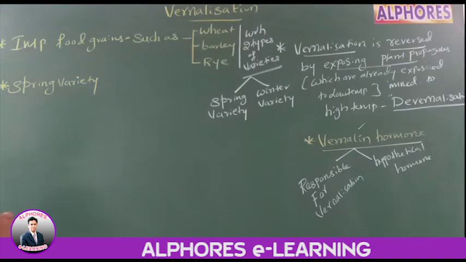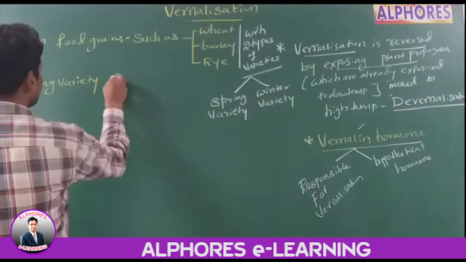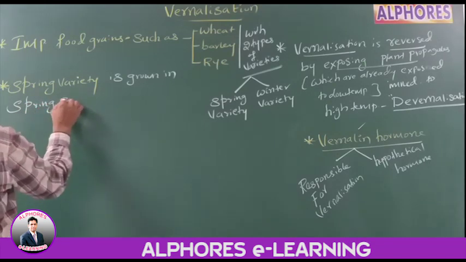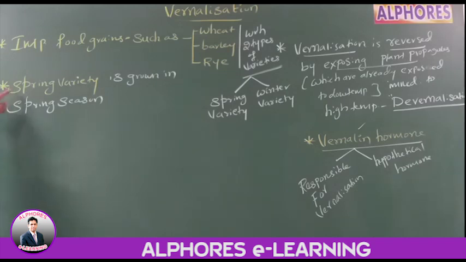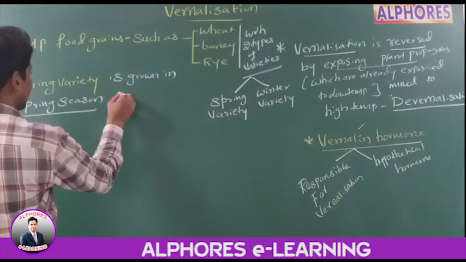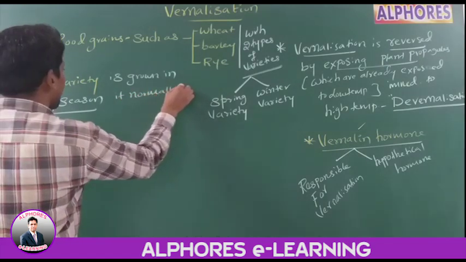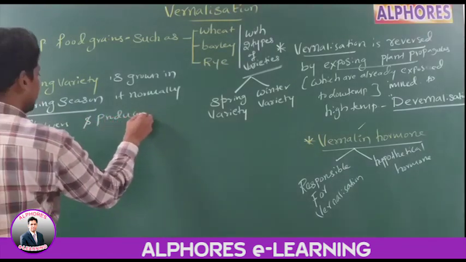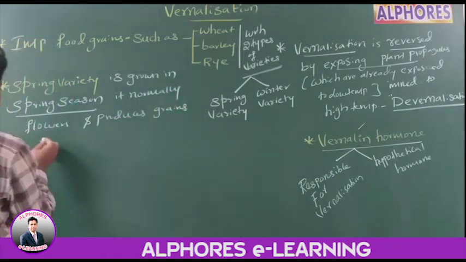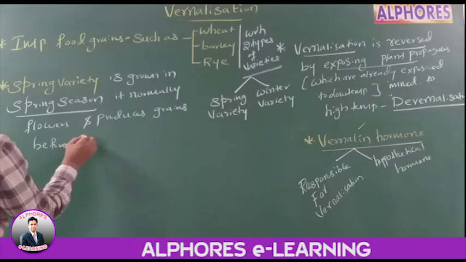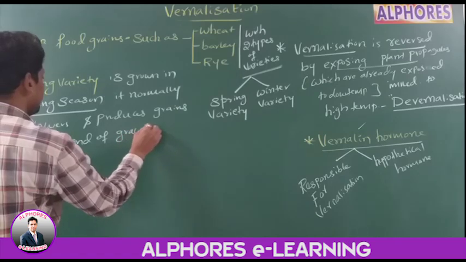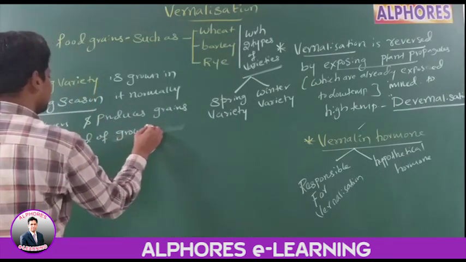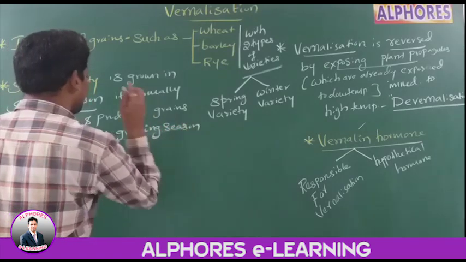What's a spring variety? If this spring variety is grown in spring season, it normally flowers and produces grains before the end of the growing season. Before the end of which season? Growing season.